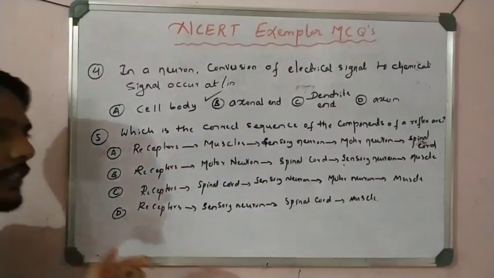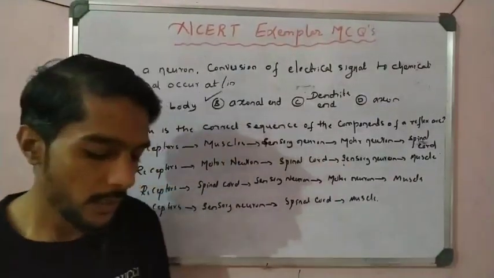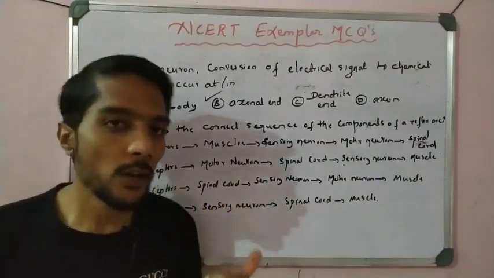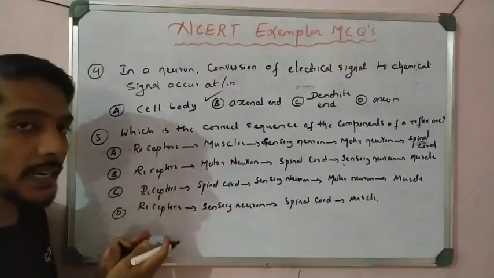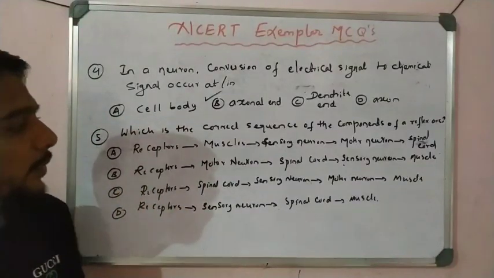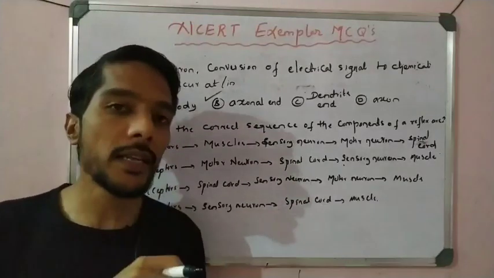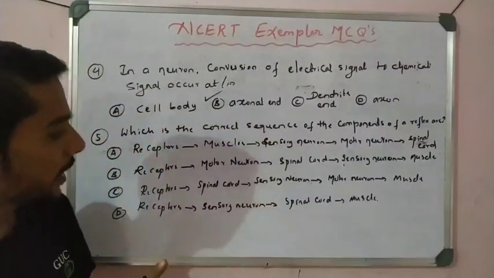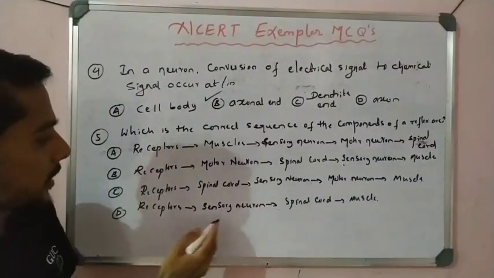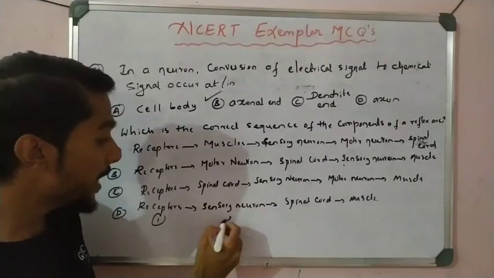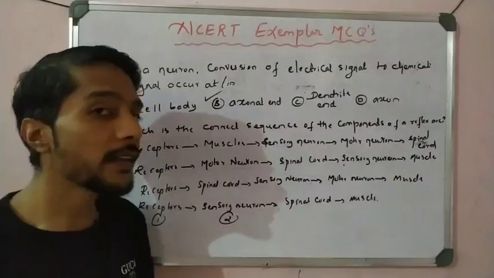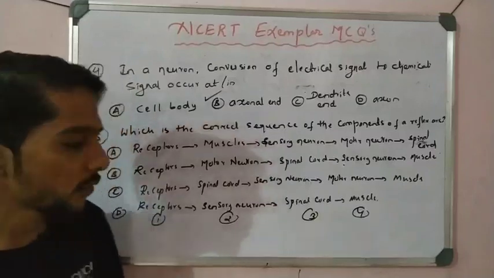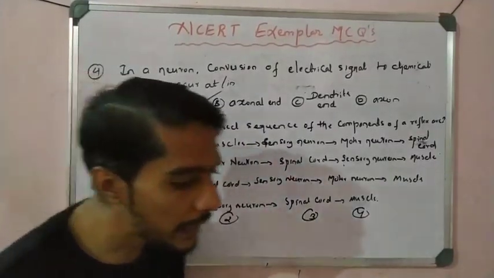We know the sequence: when I touch anything, hot, maybe cold, it first touches the skin. So skin has receptors. In A, B, C, all start with receptors. Second, when the receptor receives the information, it is detected by the sensory neuron. So sensory neuron is in second position. First receptor is correct, second is sensory neuron. Check the diagram. After that is spinal cord, third is spinal cord, and fourth is muscles, and then we react, right? So that is the correct sequence. Option D is correct.